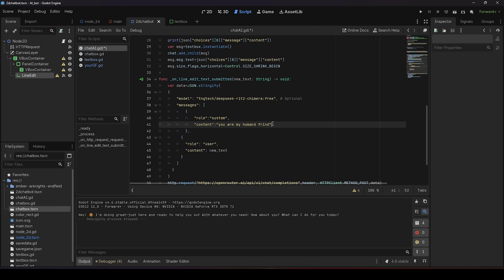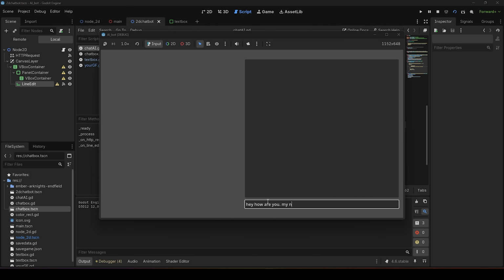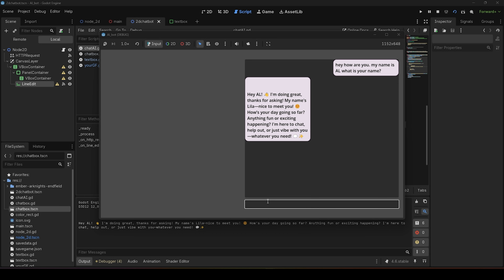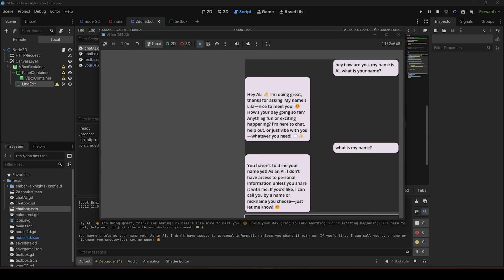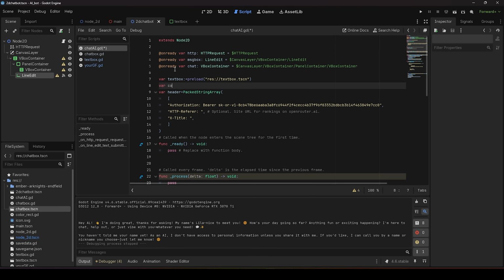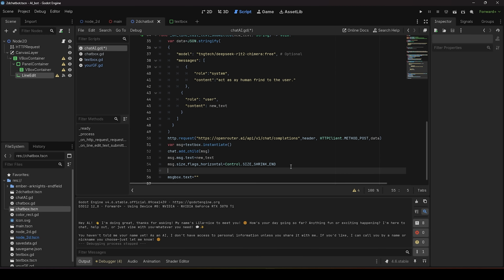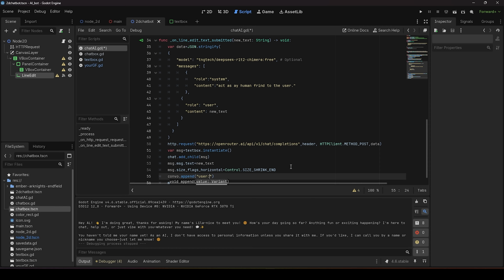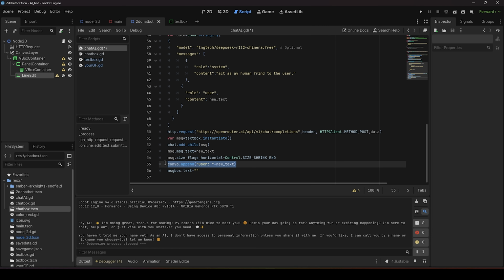Now it acts like it's supposed to, but there is another issue here. It cannot remember anything. Even though I just told it my name, it cannot remember it, and that's because the free AI does not have a session ID, so every message is its own session. So how can we work around that? To fix that, we need to create a list, and this list will save all our conversation and send it with our API request every single time.